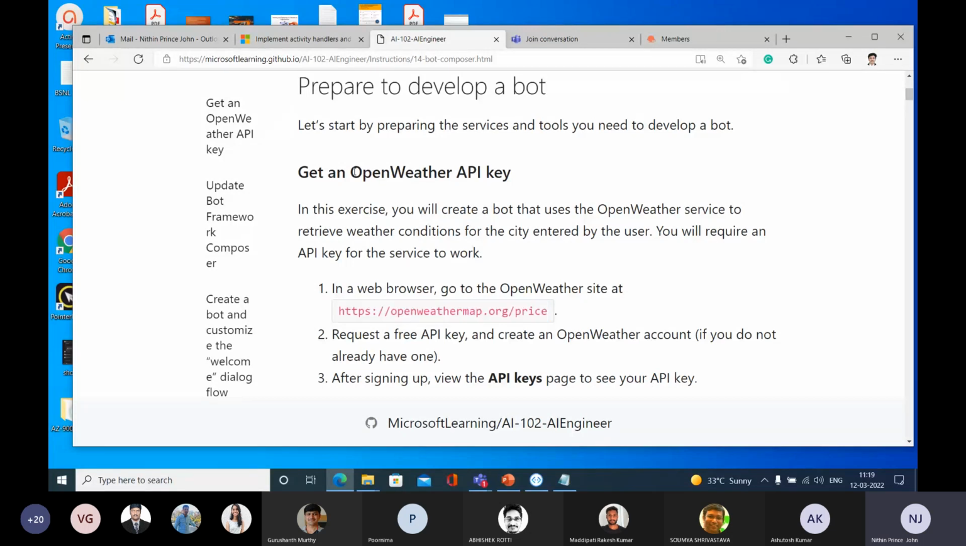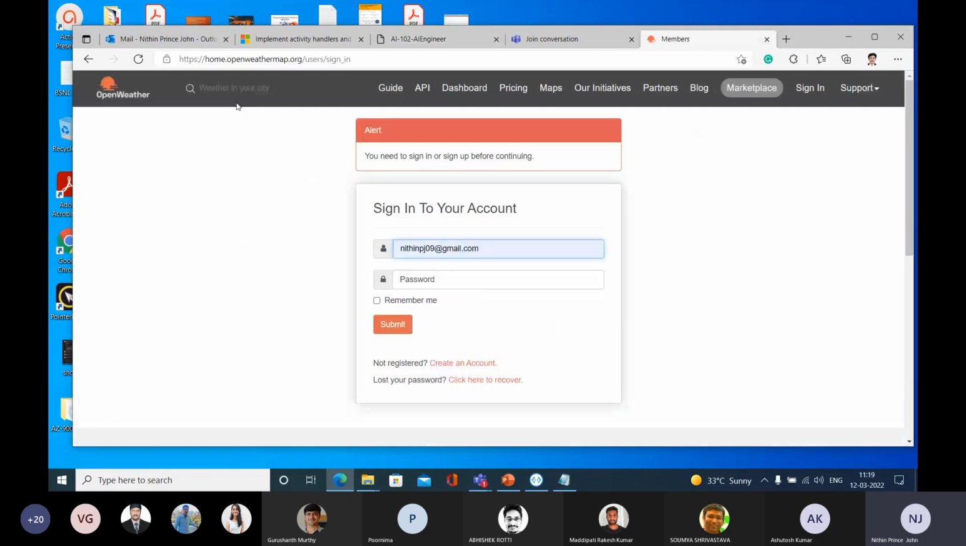One such application is OpenWeather. You can see that this is the OpenWeather site. Here you need to create an account. In my case I already created an account, but in your case you need to create a new account, and after that you can log in with the credentials that you have. So let me log into that.